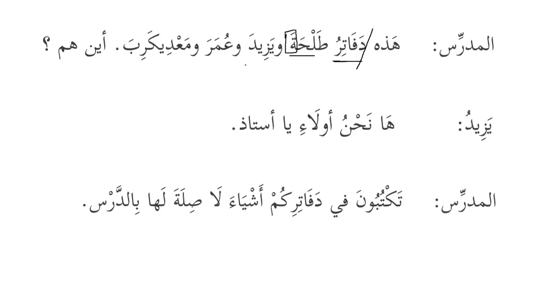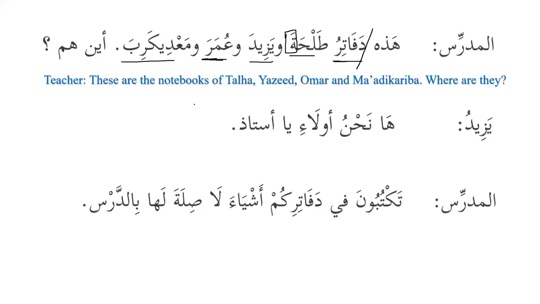Yazid is on the pattern of mudare, that's why it does not accept kasra and it is also mamnu min as-sarf. Umaru is ma'dul. We have learned a category where justice has been done or there is a justification. And Ma'di Kariba is basically a noun that is the combination of two nouns, so that's why it is also mamnu min as-sarf. Aynahum, where are they? Yazidu, Yazid. So now we can see that our Sheikh has beautifully chosen the names as well. When we look at the names, we can also see that these names are mamnu min as-sarf.